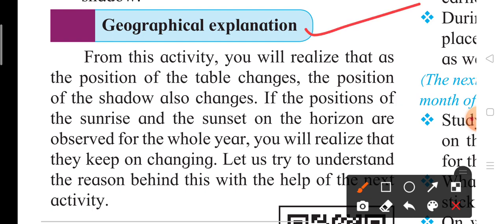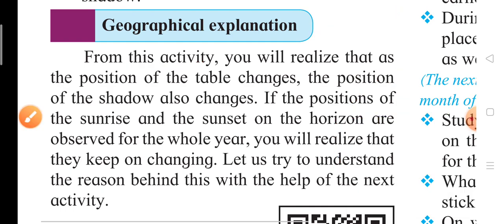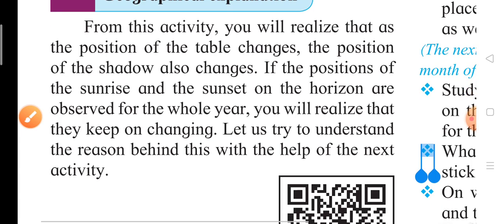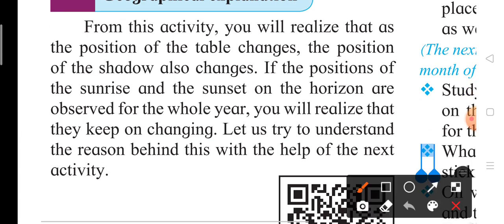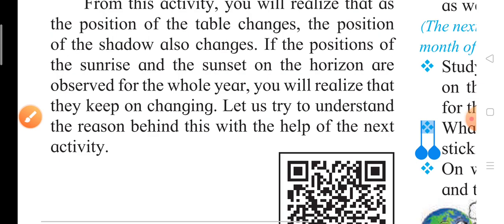This is what happens when you do this activity. So from this activity, children, you realize that as the position of the table changes from one place to another, the position of the shadow also changes. And if the positions of sunrise and sunset on the horizon are observed for the whole year, you will realize that they keep on changing. Now let's try to understand the reason behind this with the help of the next activity.